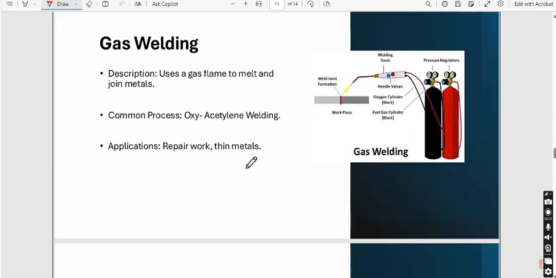Now this is gas welding. So gas welding means what? Basically it uses a gas to melt and join the materials. Now this gas will be comparatively very high in temperature, and a basic common process which we use in gas welding is oxyacetylene welding, which we have in our lab. Now the application is to repair work and for thin materials. That means if anything is to be repaired, we can use gas welding. And also if you want to weld any thin materials, we can use gas welding.